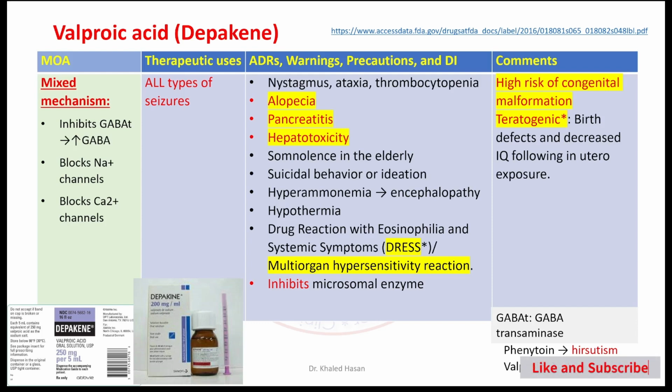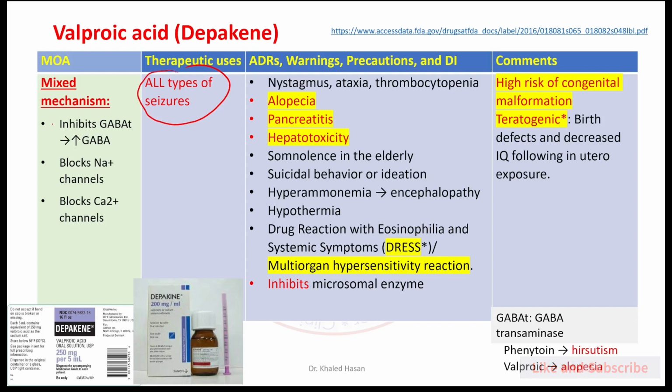Okay, next medication. We already discussed phenytoin, followed by carbamazepine. The third medication now is valproic acid, Depakene. Valproic acid works on a mixed mechanism, considered broad spectrum. For this reason, valproic acid covers all types of seizure.